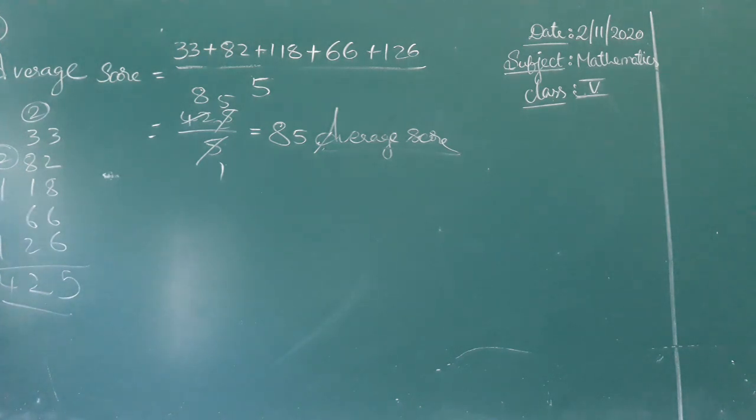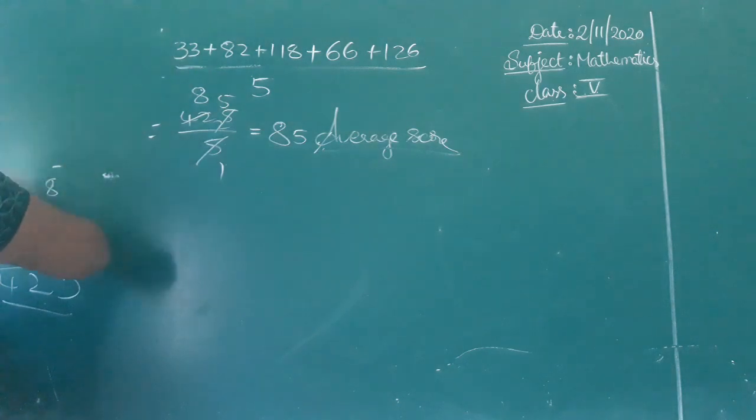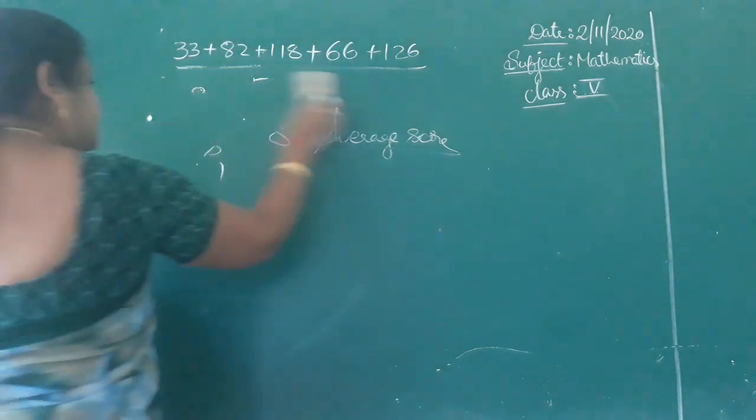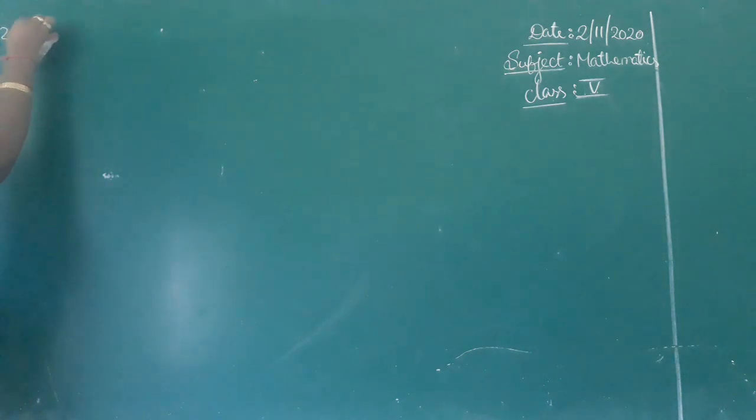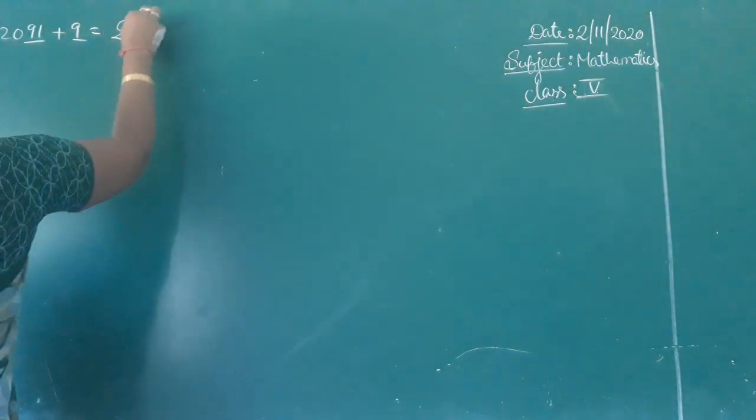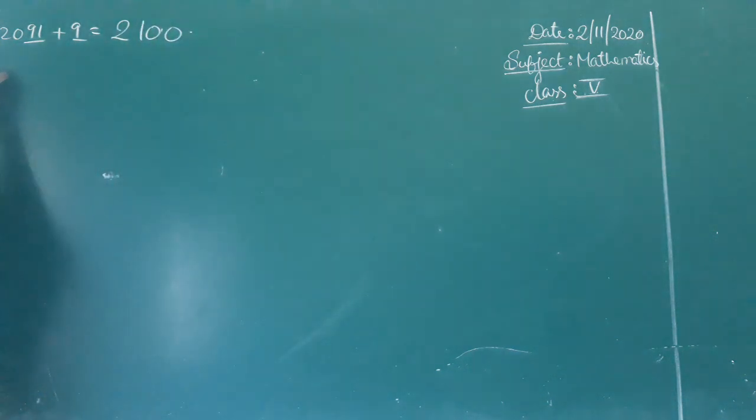See the Mental Maths bits, the 11th one. 2091 plus 9 equals 2000 plus 91 plus 9. What is 91 plus 9? 100. So the answer is 2100.